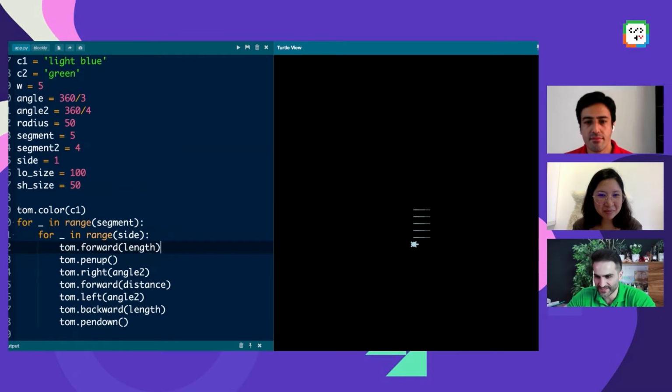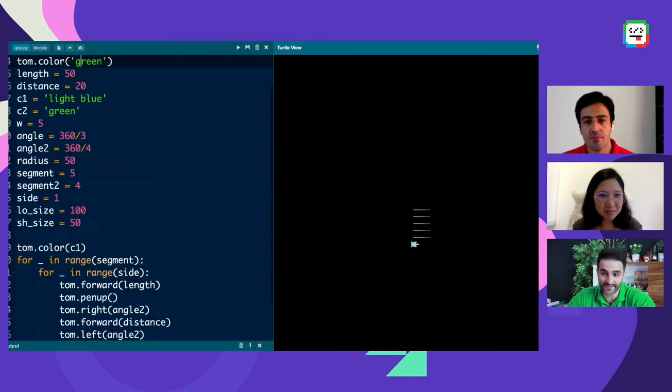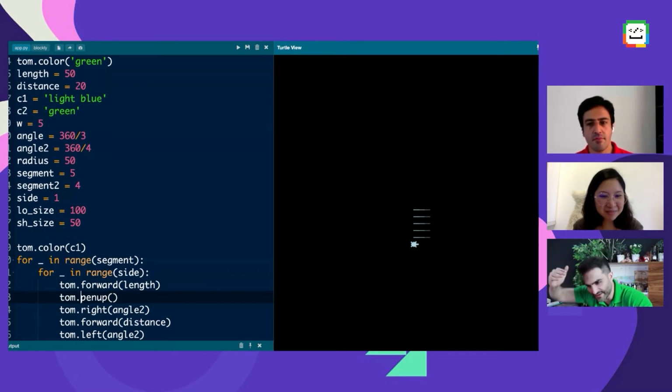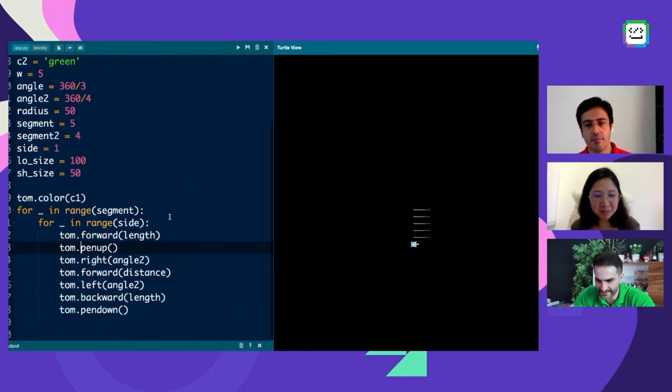Then come forward length, so you use length, 50. Okay, and then pen up because you want to go back. Turn right angle 2, 90, and then forward distance, which is actually the gap. Then another left 90, and then a backward, and again backward. Nice, I liked it. You used backward to avoid using another left turn. If you use forward, you then have to turn left or right 180 degrees, so that's a good way to do that.